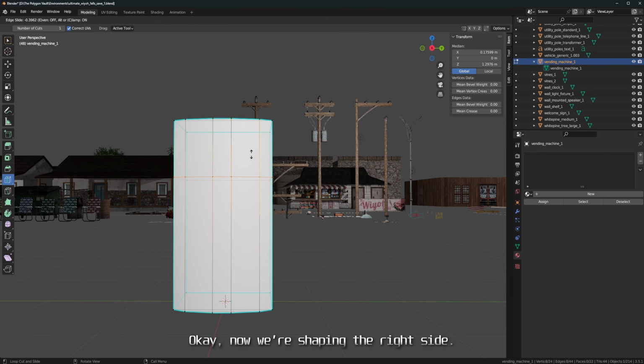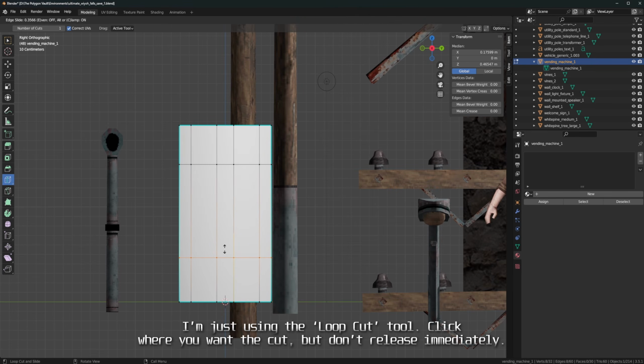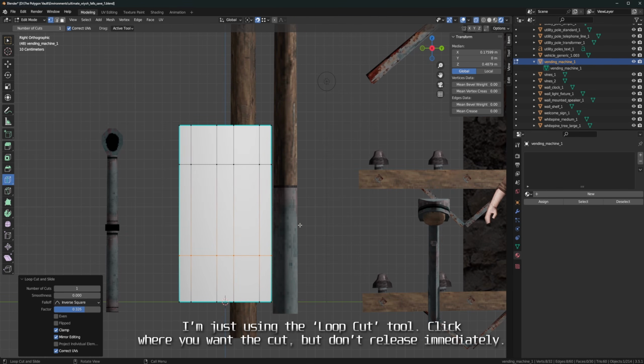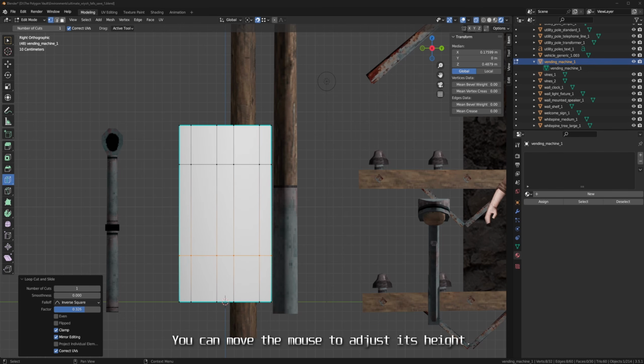Okay, now we're shaping the right side. I'm just using the Loop Cut tool. Click where you want to cut, but don't release immediately. You can move the mouse to adjust its height.